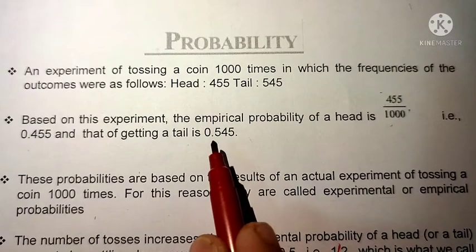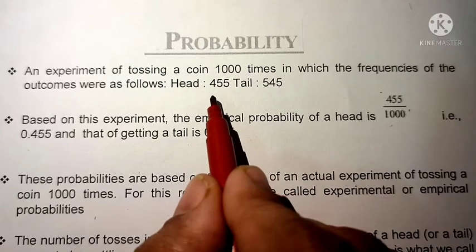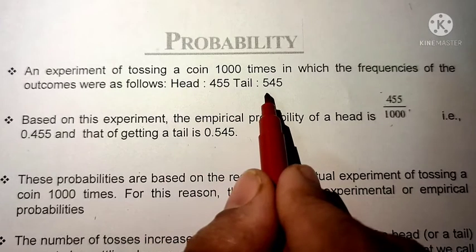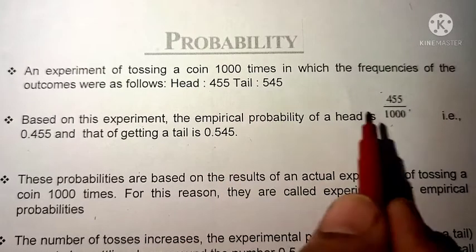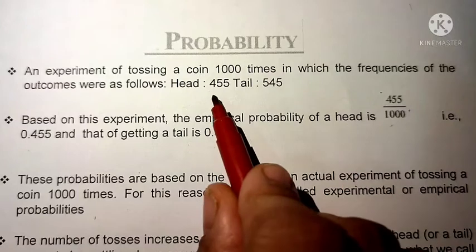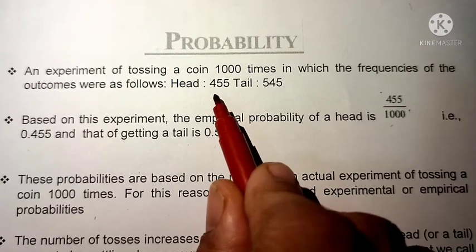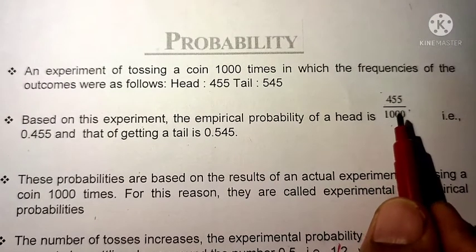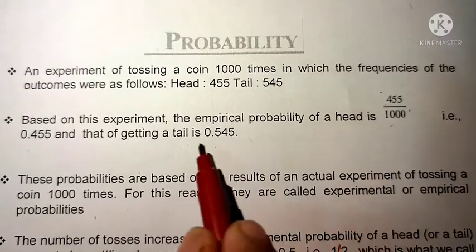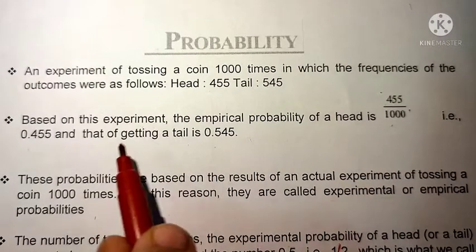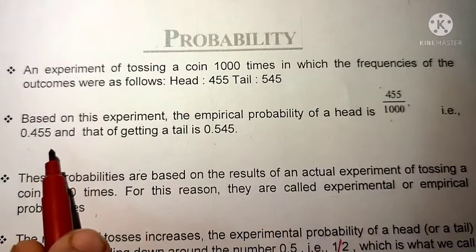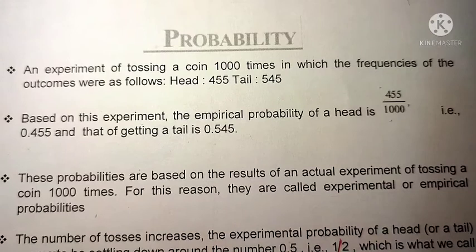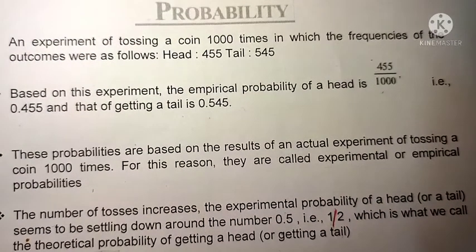So we have conducted the experiment 1000 times. Each time we recorded the observation. Total heads, how many times did we get? 455, and tail 545. Based on this result, we can form the probability. The number of trials in which the head happened is 455, and tail 545. So the probabilities are respectively 455 by 1000 and 545 by 1000, which in decimals are 0.455 and 0.545.